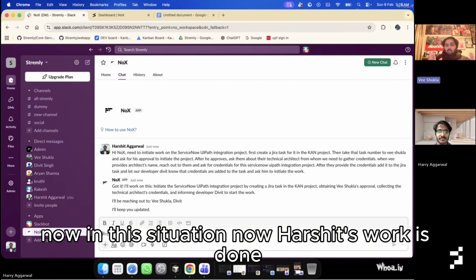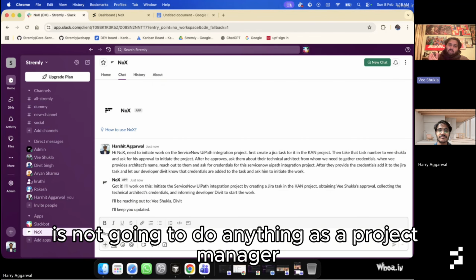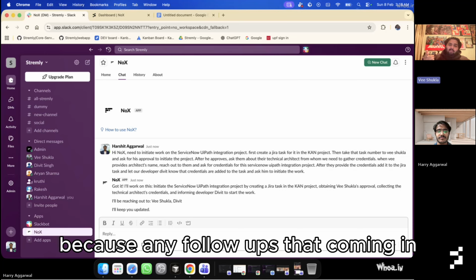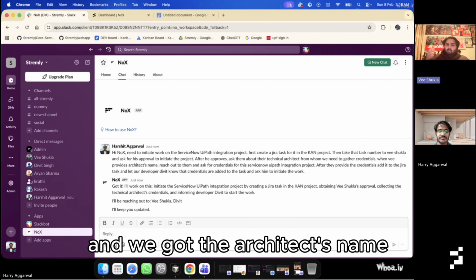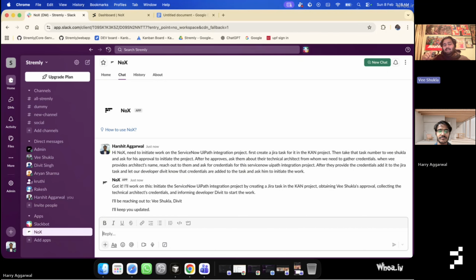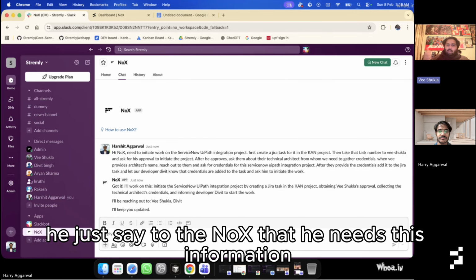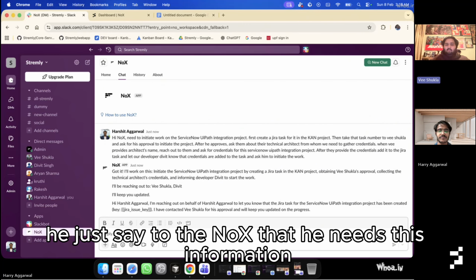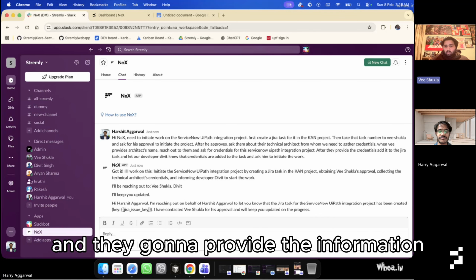Now in this situation, Harshit's work is done. Harshit is not going to do anything as a project manager, because of any follow-ups that come in. Let's say we provide the approval and we get the architect's name. Now, if a developer needs any other information from the architect, the developer doesn't even need to know who the architect is. He just says to NoX that he needs this information, and NoX will know who the architect is, whatever the name, and they're going to provide the information. So that's how it is.